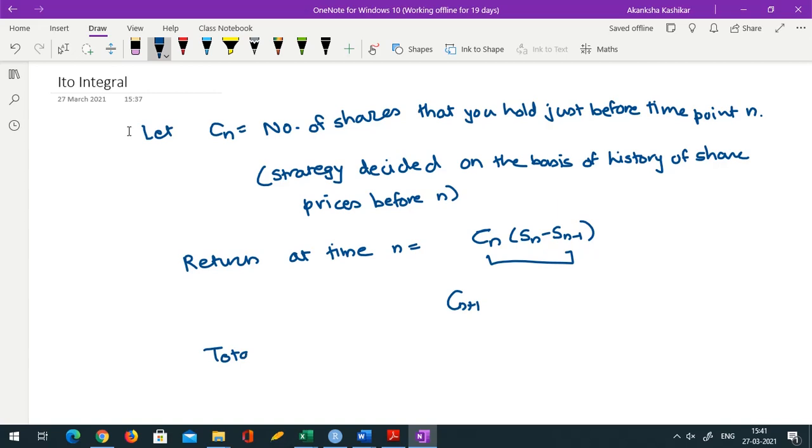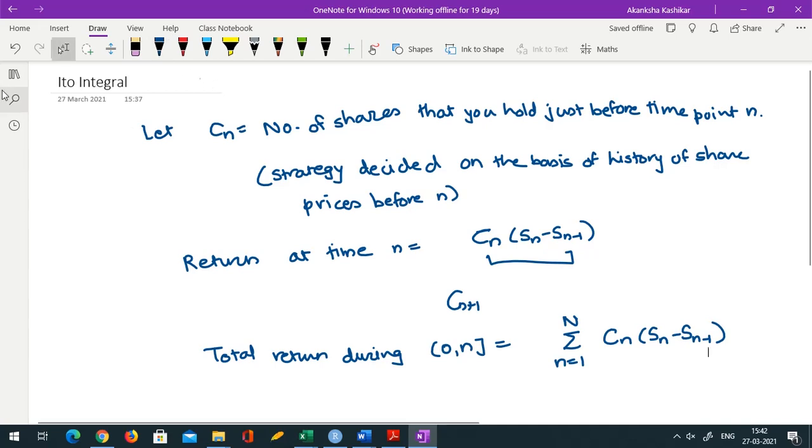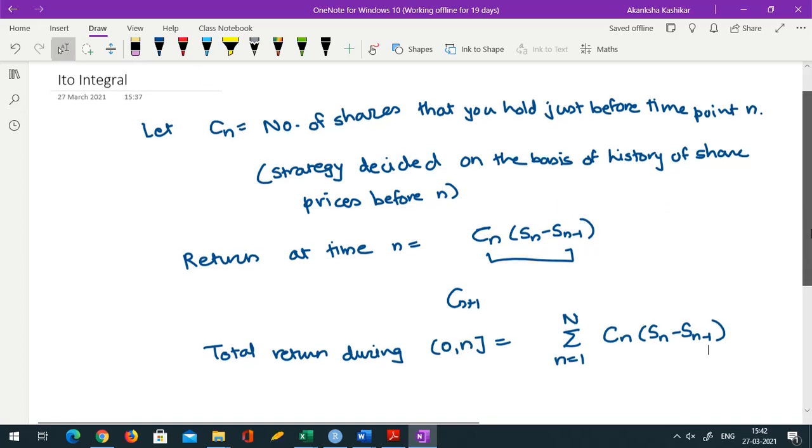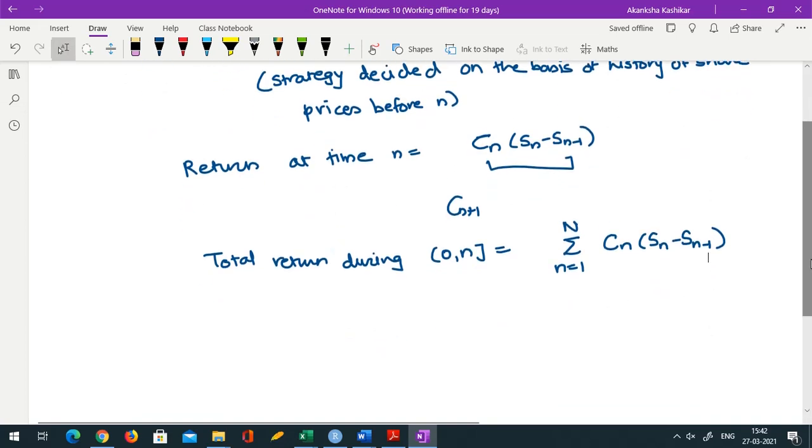Then total return during 0 to n would become the sum over small n going from 1 to capital N, Cn times Sn minus Sn minus 1. So at every time point we will have this Cn into Sn minus Sn minus 1 as written, and the total return would be this. So this is for the discrete case.